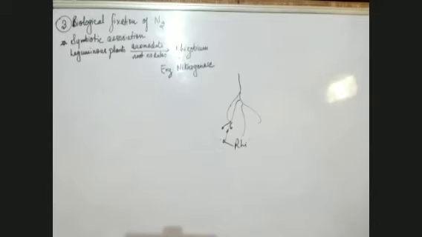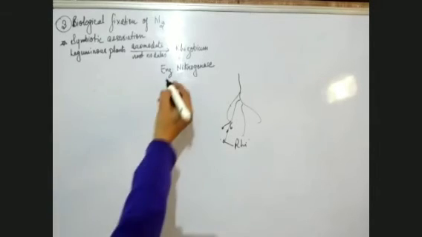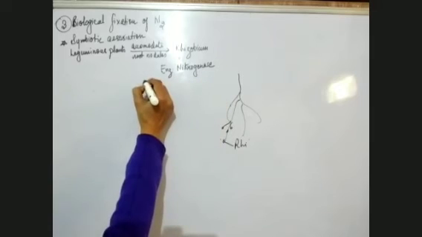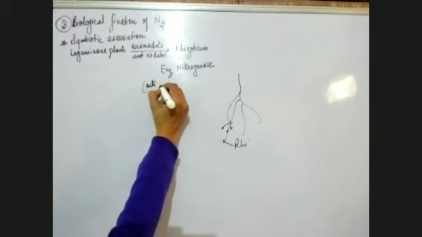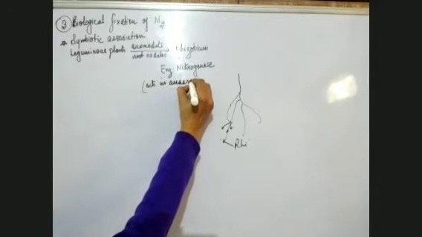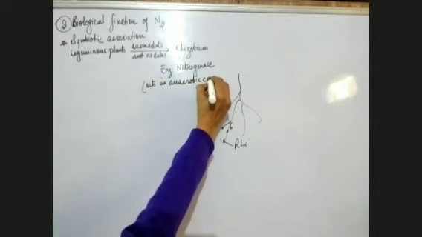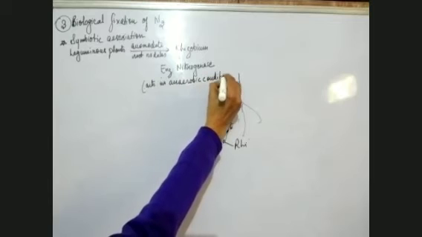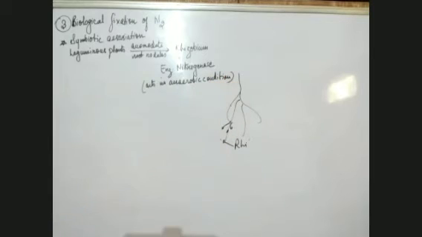And this is a very important property of the nitrogenase enzyme, that it functions in anaerobic conditions. That means there shouldn't be any oxygen when these bacteria are there.